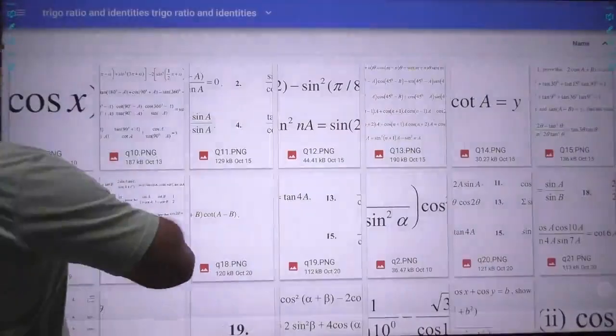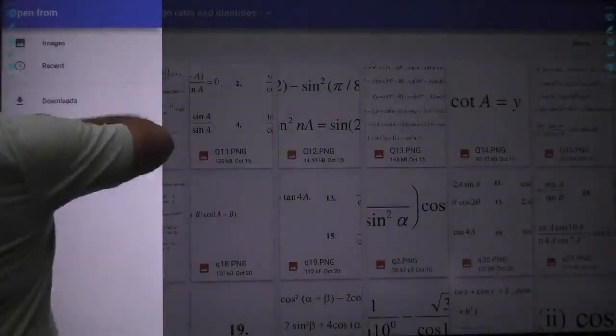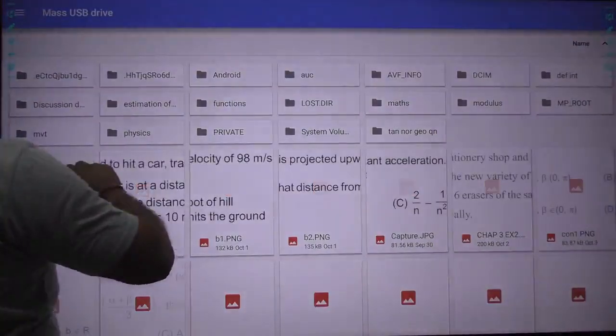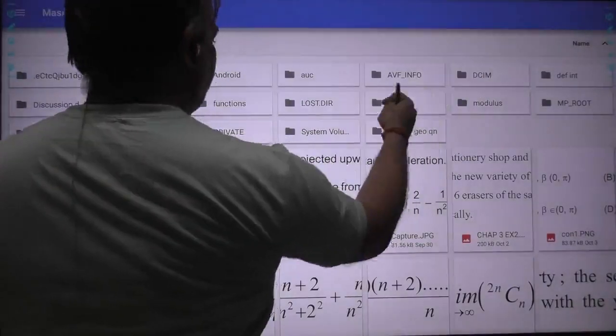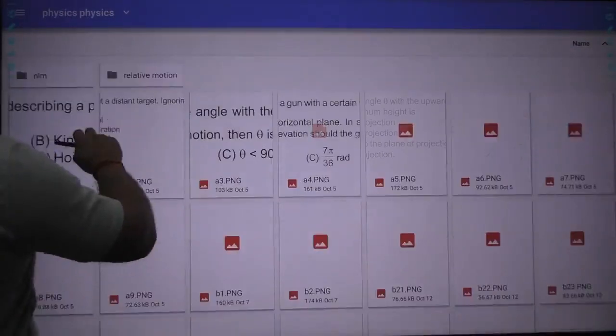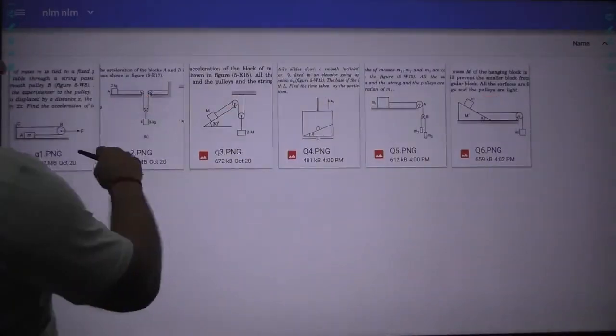Okay. Now I have some really good questions for you. I have some really good questions for you, and I want you to do them. Physics, Newton's laws of motion, 1, 2, 3, 4.